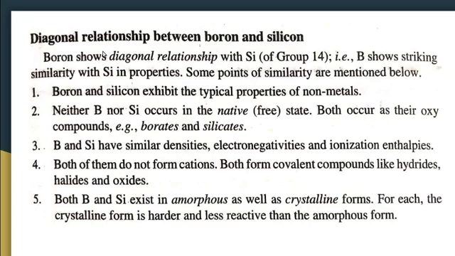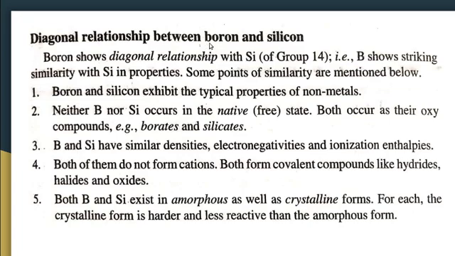Now let us see about the diagonal relationship between boron and silicon. So what is diagonal relationship? Some elements which are placed diagonally in the periodic table show some similar properties, and that is known as diagonal relationship. For example, lithium shows diagonal relationship with magnesium, so lithium and magnesium both have similar properties. Similarly, beryllium shows diagonal relationship with aluminium.